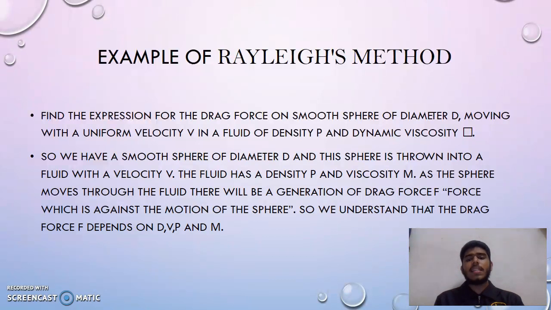The fluid has a density of ρ and viscosity of μ. As the sphere moves through the fluid, there will be a generation of drag force F, which is against the motion of the sphere. So we understand that the drag force F depends on D, V, ρ, and μ.